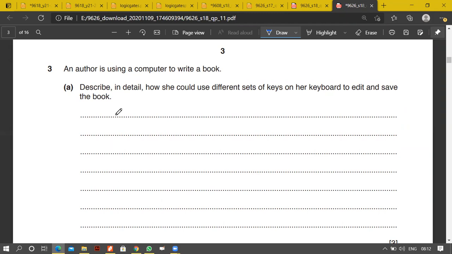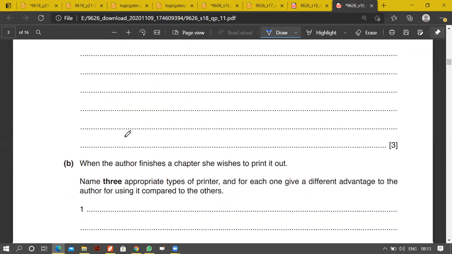Let's say you're using MS Word and typing something. In order to copy text, an image, or any content, you can press Control C. If you want to paste it, you can press Control V at any part. You can use Control A to select the entire document. Maybe you want to make it bold, change the color, or change the font type. We can press Control A for the entire selection. You can press Control P to take a printout. Okay, I've listed down 4 points. Okay, right?